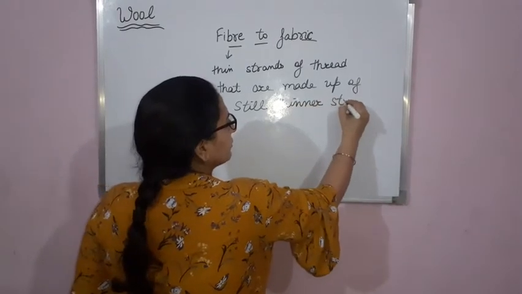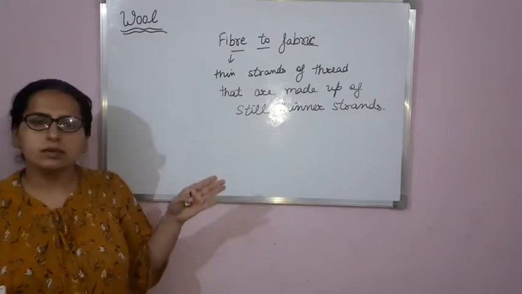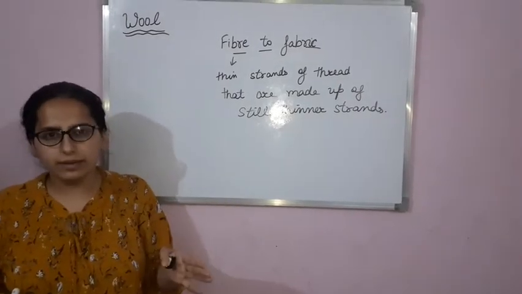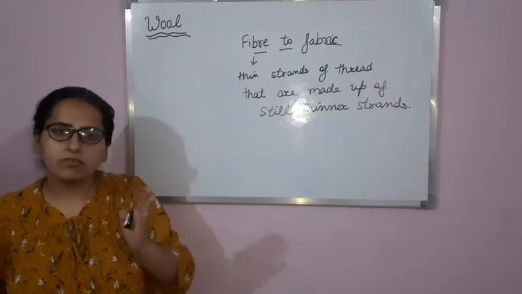Clear? So fibers are thin strands of thread that are made up of still thinner strands.